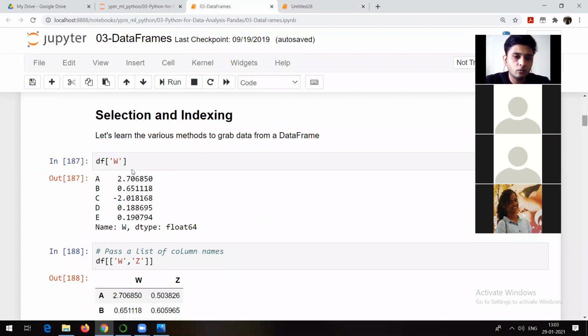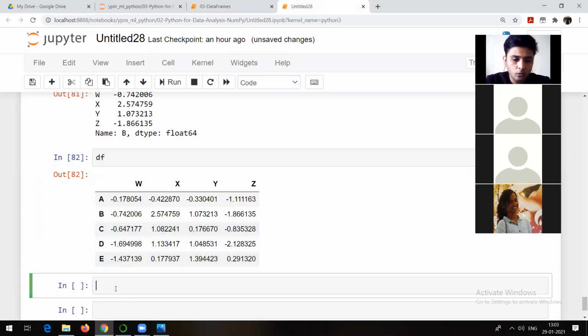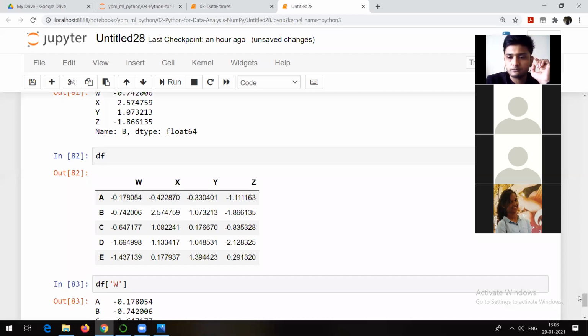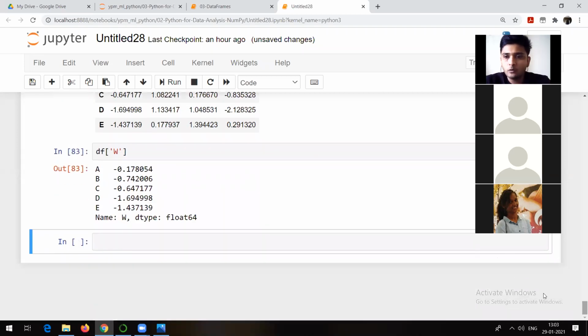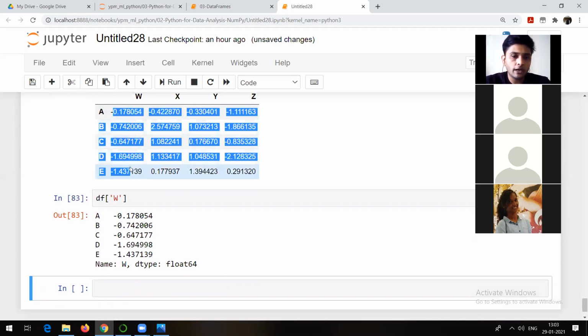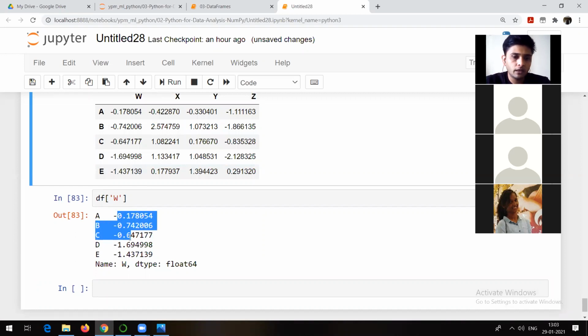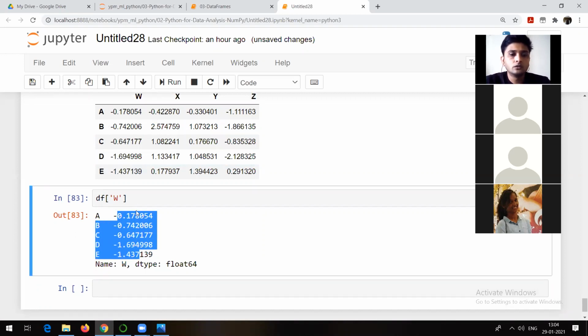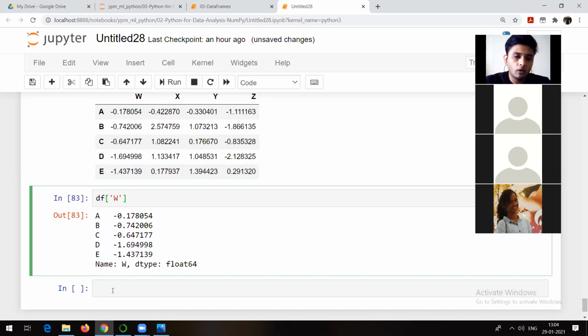Yeah, this is what I was trying to show you again. Also, loc and iloc we have seen. Let me try to show you df of W. What is it going to give me? It is going to give me all the values from the W column. See, you can check what are the values in the W column: 0.17, minus 0.74, 0.64, and so on. So this is how it's going to show me all the values from one column.